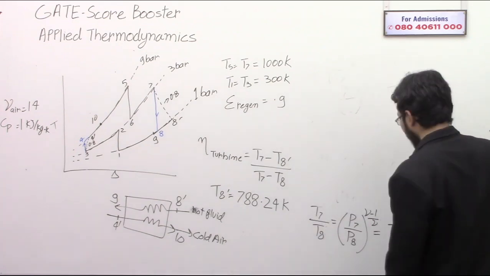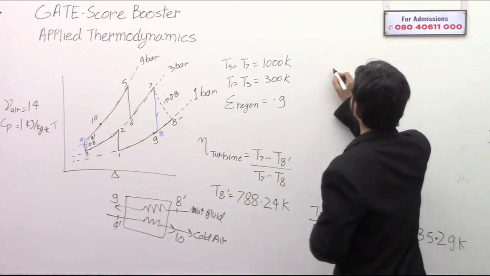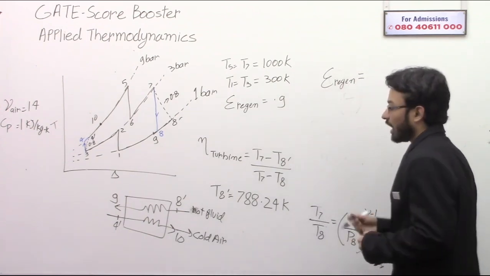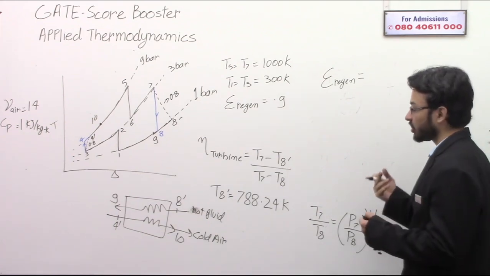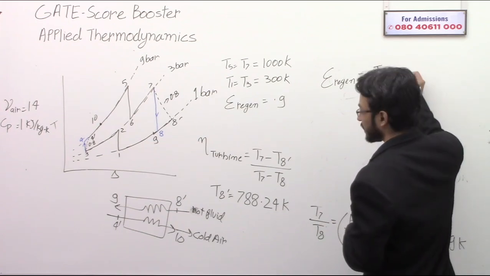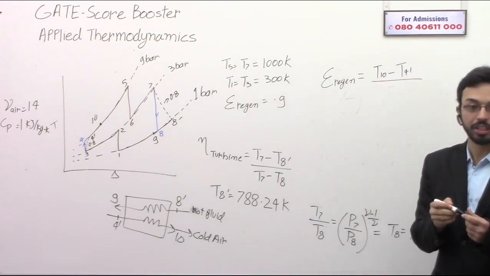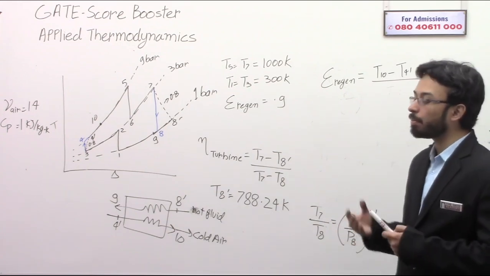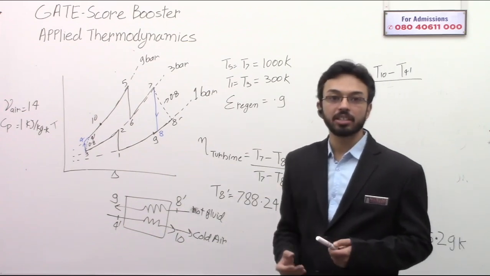The effectiveness of the regenerator is defined as how much is the temperature change of the cold fluid. So basically T10 minus T4 dash. This is the temperature change of the cold fluid, divided by the maximum possible temperature change of the cold fluid, the maximum rise in temperature of the cold fluid.